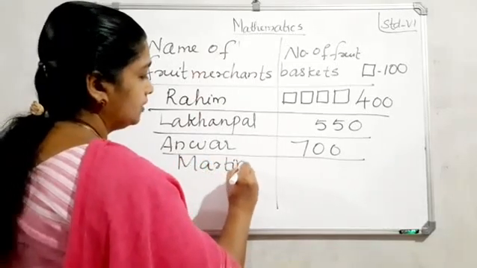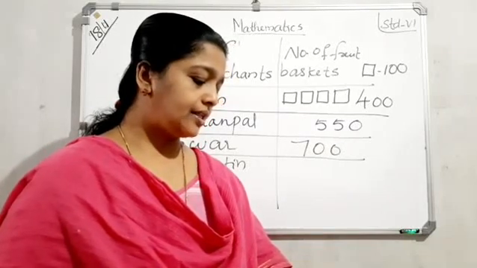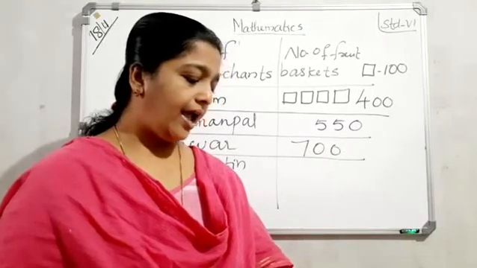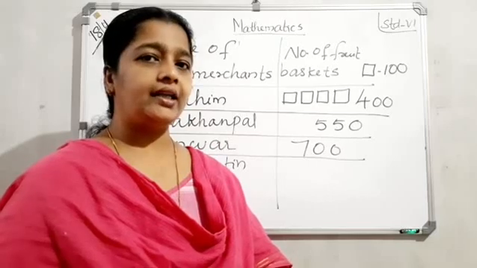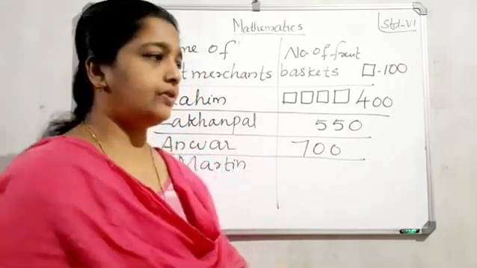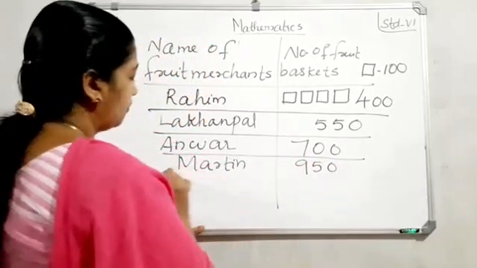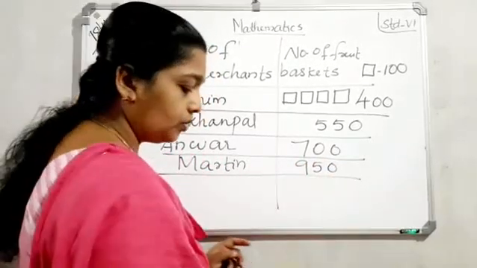All of you count and say the answer. 1, 2, 3, 4, 5, 6, 7, 8, 9 and a half. 9 into 100 equals 900 plus half. Half means 50. That equals 950 fruit baskets.